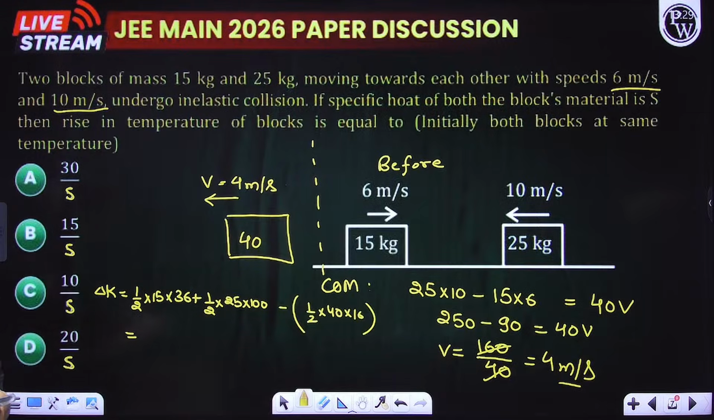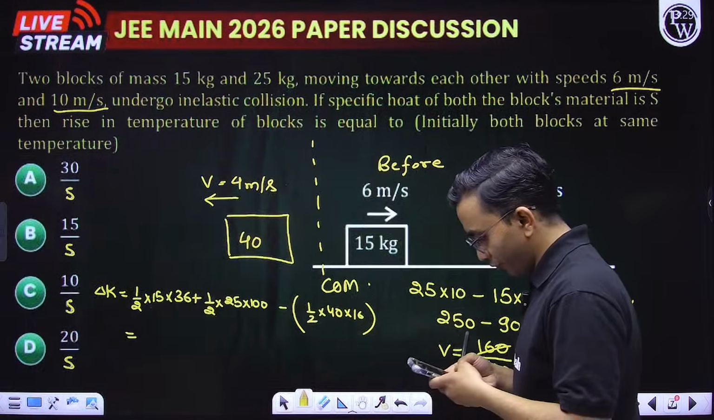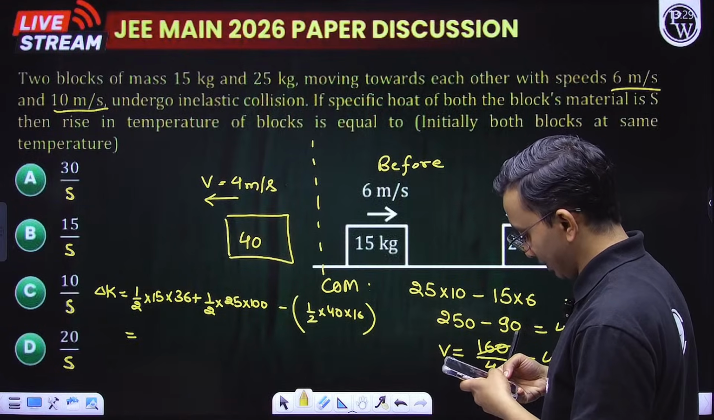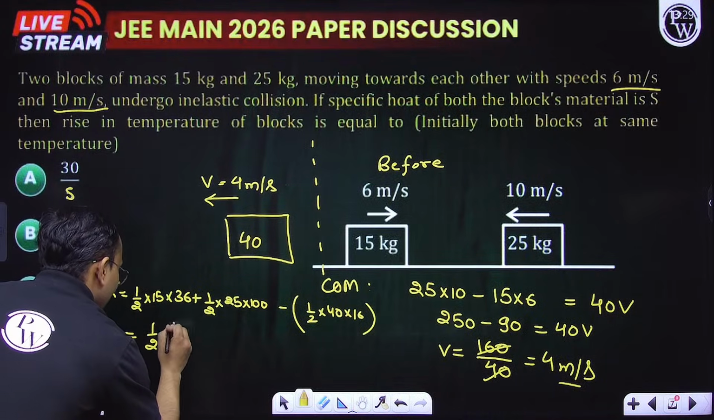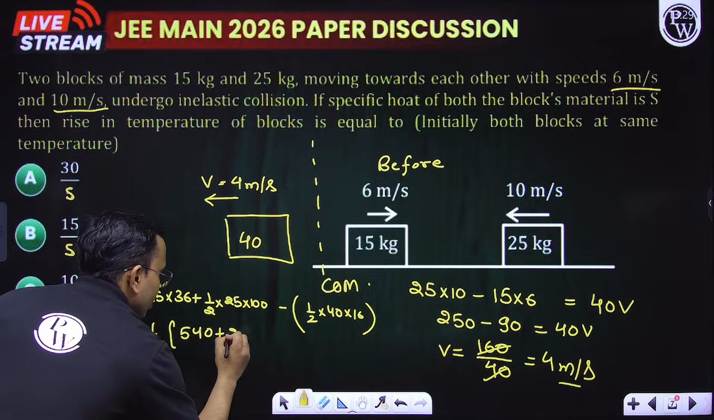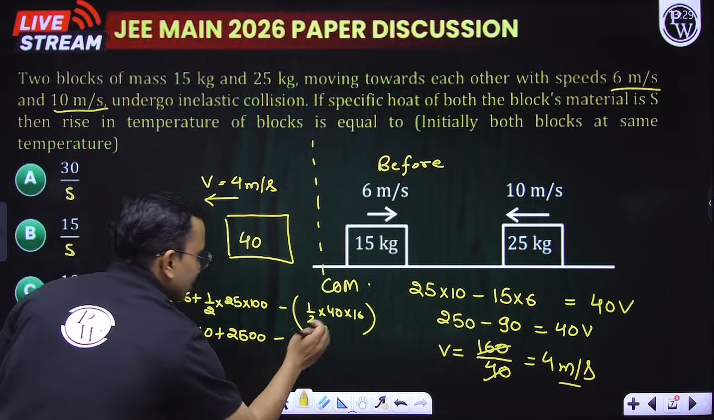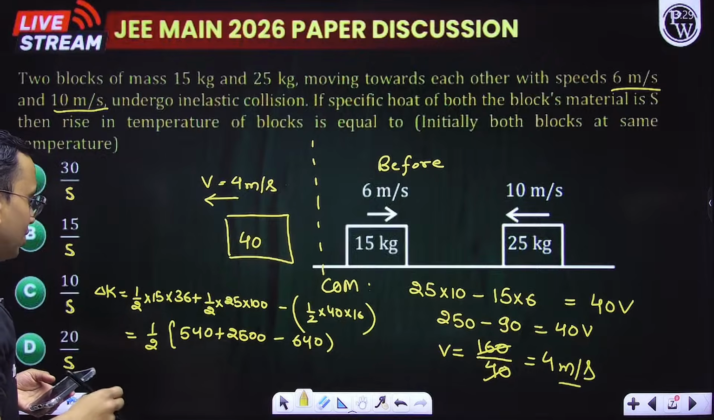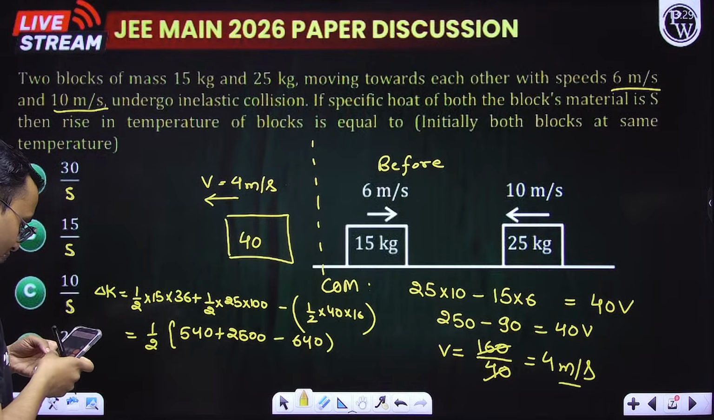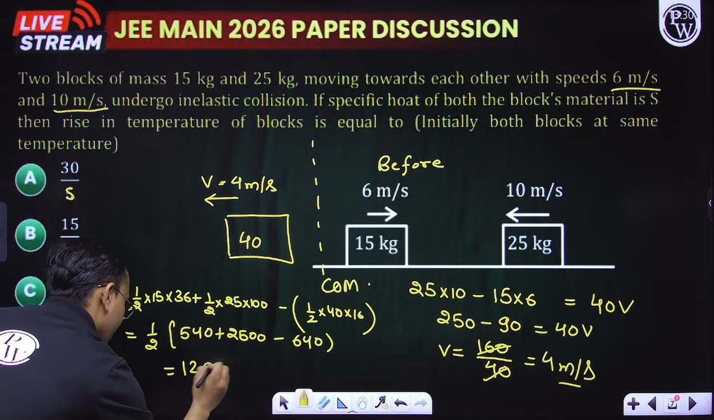15, if somebody can help me in the calculations, please do. So 15 into 36, this is 540. I am taking 1 by 2 common. This is 540 plus 2500 minus 640. Now how much is it? This is 540 plus 2500 minus 640, this comes out to be 2400 divided by 2, that is 1200 joules.